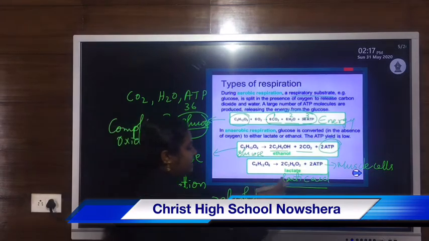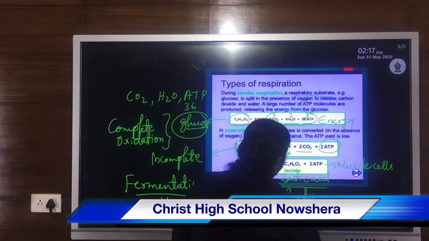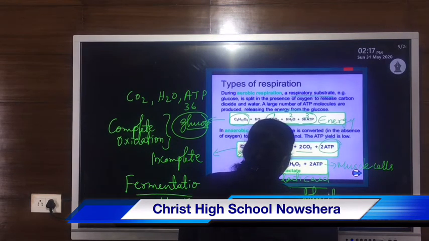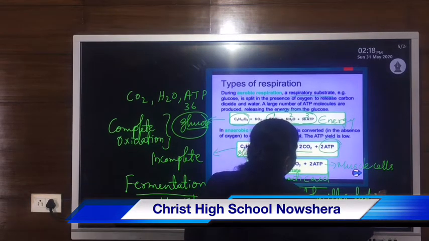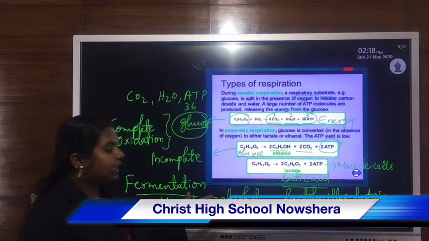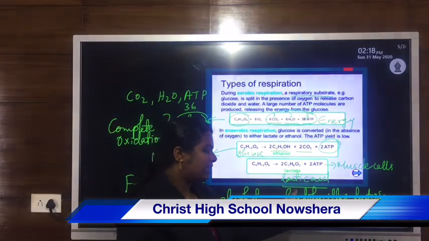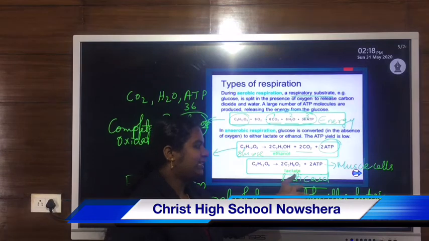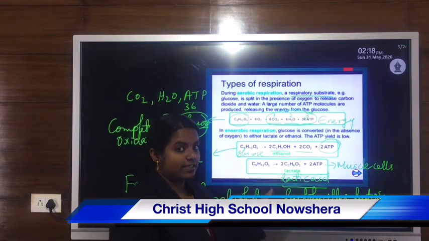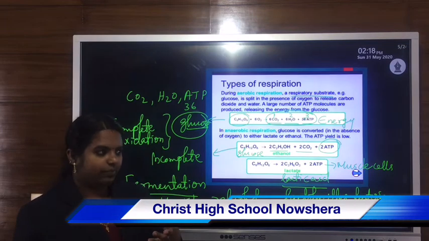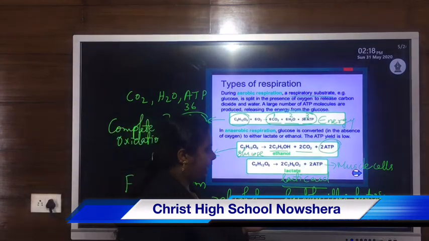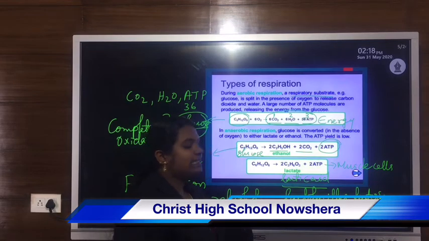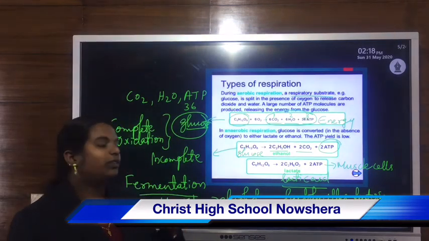Then in the case of muscle cells as well as Lactobacillus bacteria, the curdling of milk is due to the presence of this Lactobacillus bacteria. During anaerobic respiration, they release lactic acid. As well as in muscle cells, when we do vigorous physical activity, while running or jumping, our muscle cells need more energy. So what will happen here?